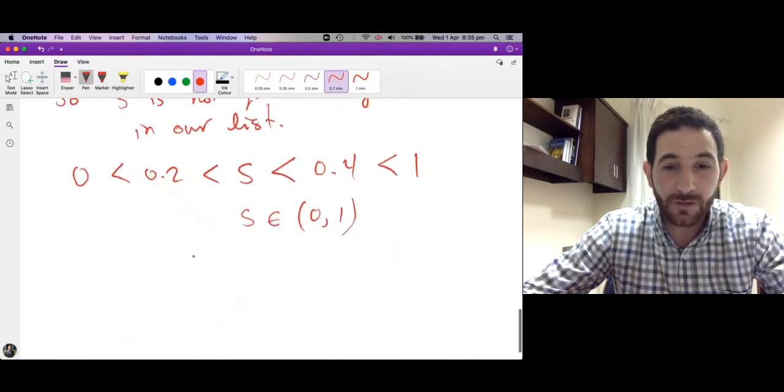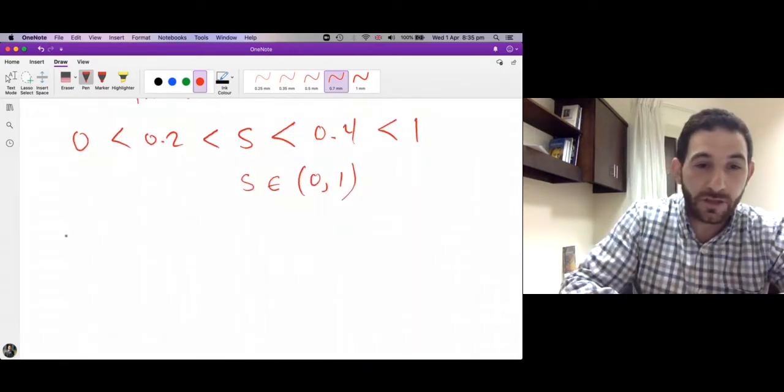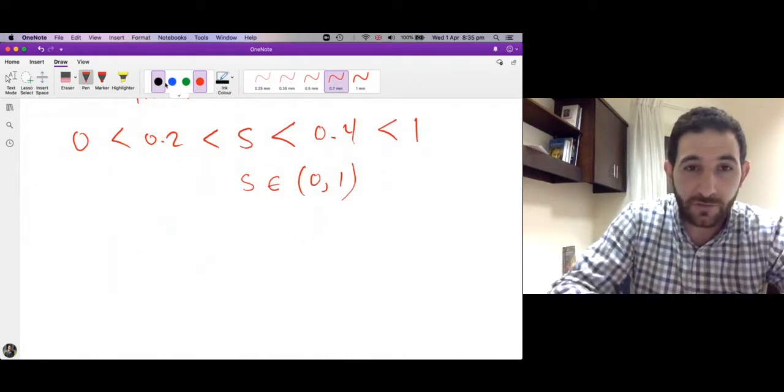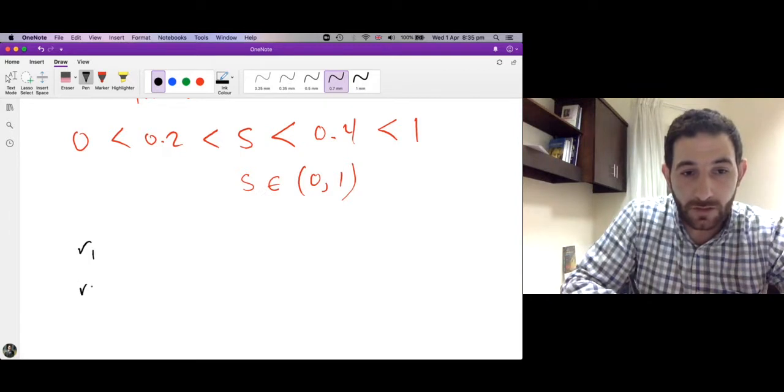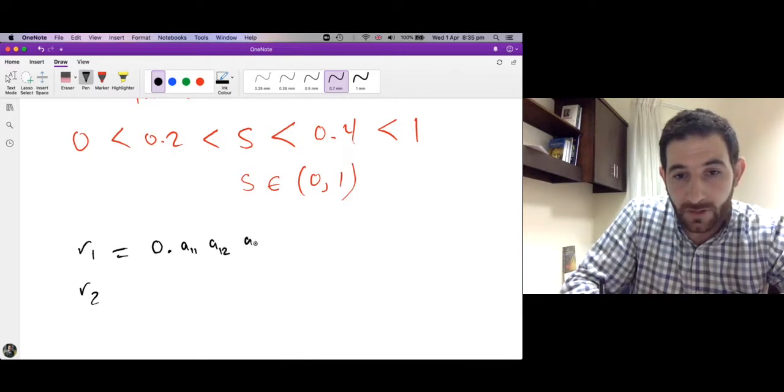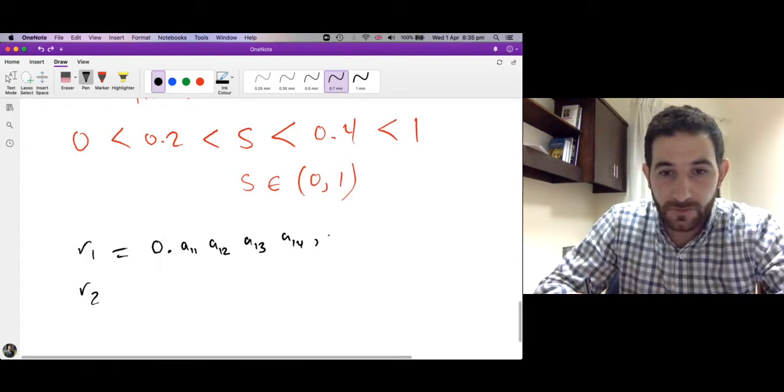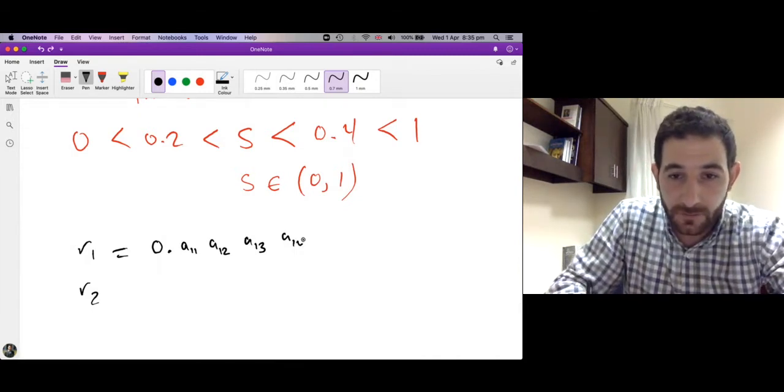So if you want to write this in a general way, again, assume we have a list of all the numbers, and say the list is R1, R2, and so on. We can write R1 as 0.A11, A12, A13, A14, and so on.